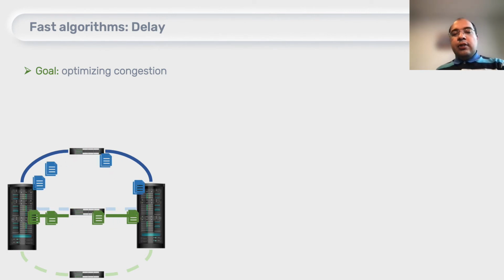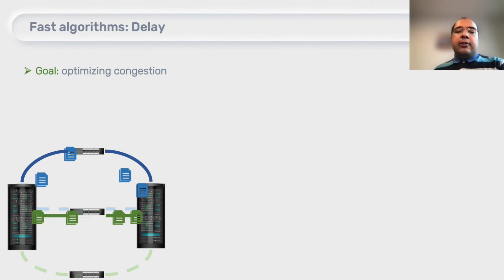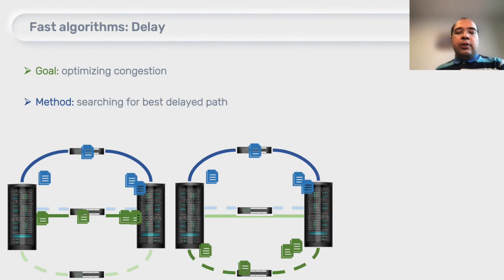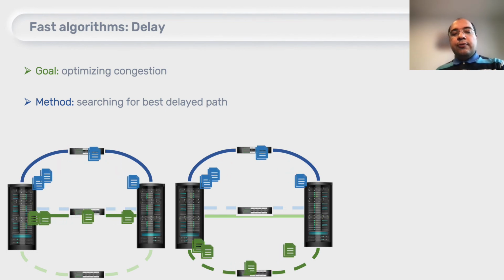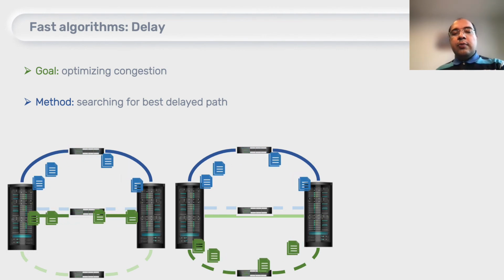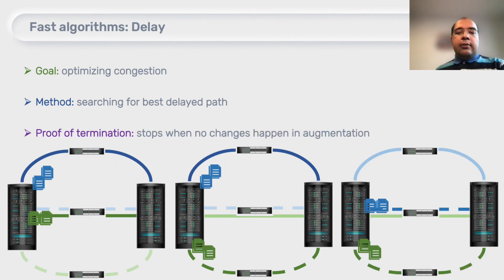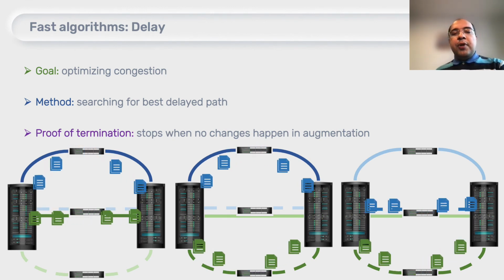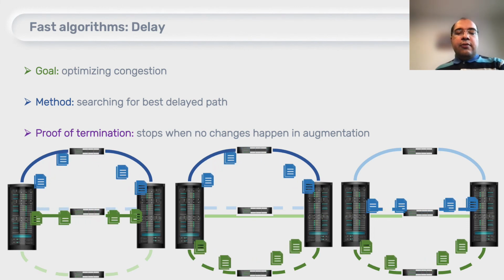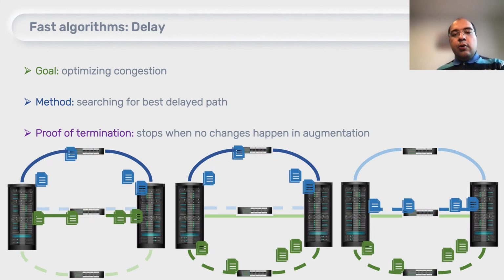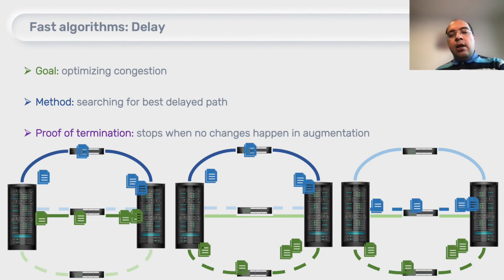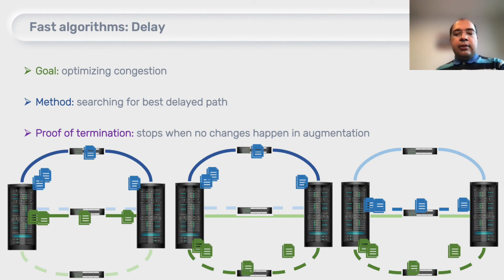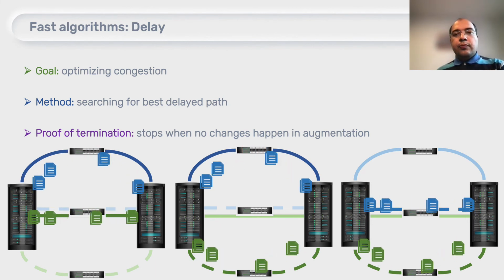If the greedy algorithm doesn't provide good augmentation, we reduce this augmentation by delaying selected flows. We do an iterative search to find those flows that would reduce the augmentation the most. And then by doing this step-by-step procedure, we can lower the augmentation as much as possible until we cannot lower it with this approach.